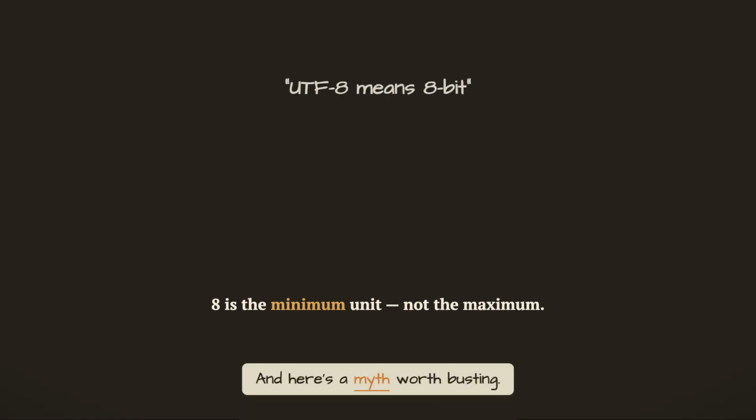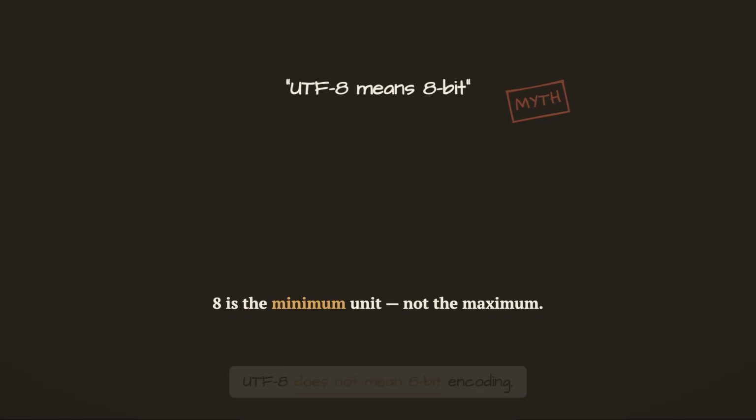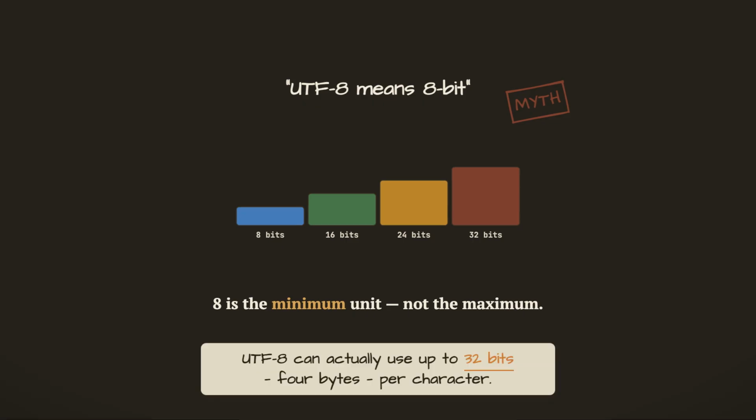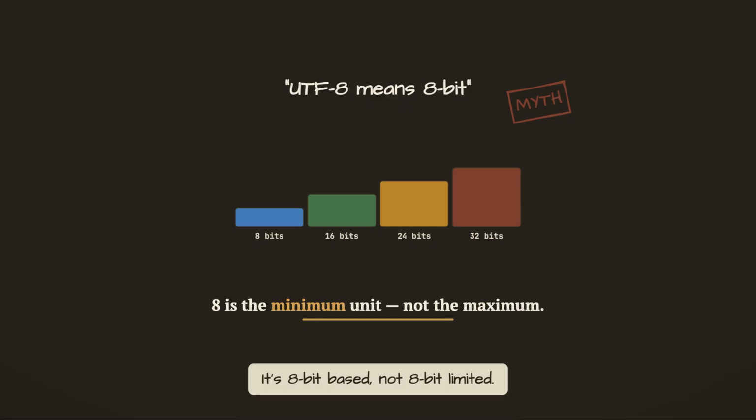And here's a myth worth busting. UTF-8 does not mean 8-bit encoding. The 8 refers to the minimum unit being 8 bits. UTF-8 can actually use up to 32 bits, 4 bytes per character. It's 8-bit based, not 8-bit limited.